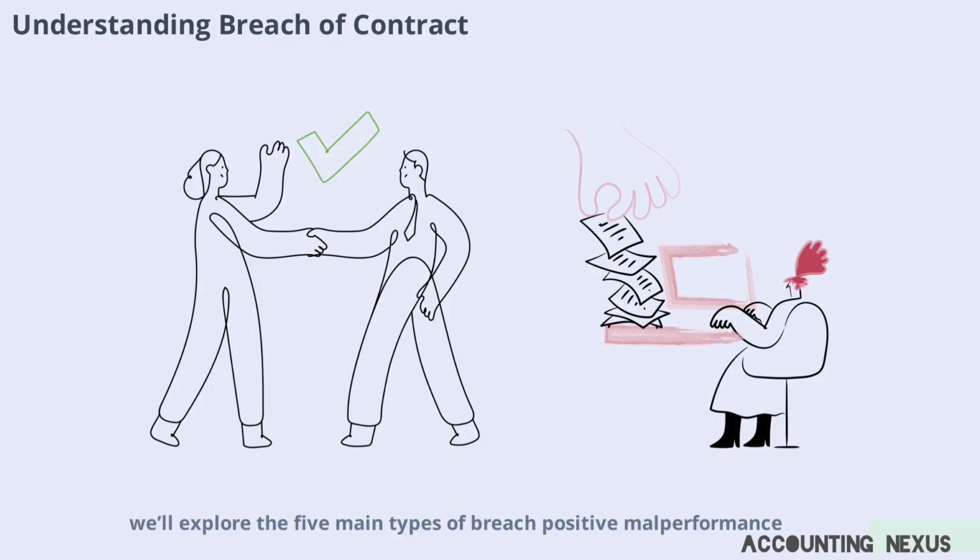This chapter will explore the five main types of breach: positive malperformance, delay by the debtor, delay by the creditor, impossibility caused by either party, and repudiation. By learning to identify these forms, you'll be better equipped to recognize your rights and responsibilities in any contractual relationship. Let's start by clarifying the roles of debtor and creditor, as these terms are key to understanding who may be at fault in different scenarios.